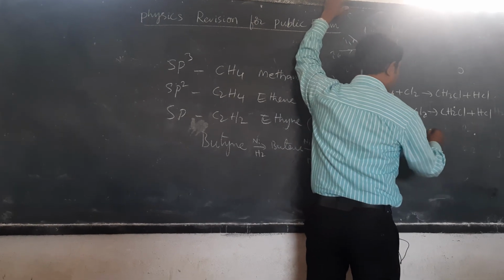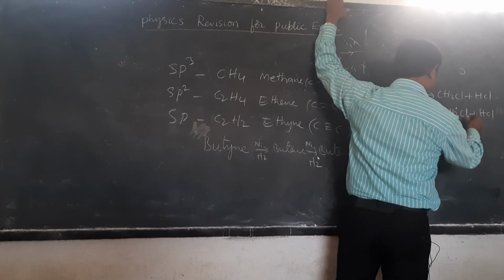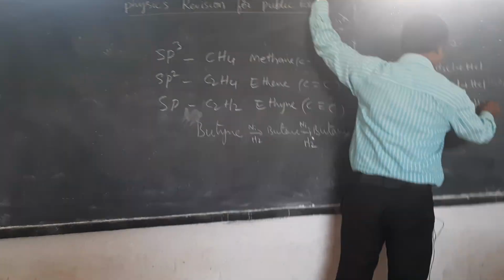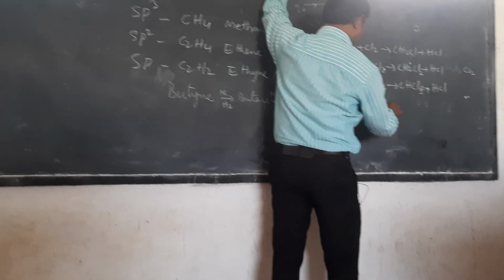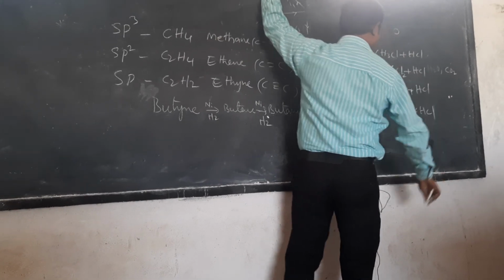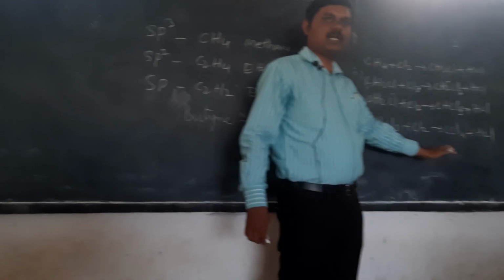Next, CH2Cl2 plus Cl2 gives CHCl3 and HCl. Next, CHCl3 plus Cl2 gives CCl4 plus HCl. Methyl chloride, methylene chloride, chloroform, carbon tetrachloride.